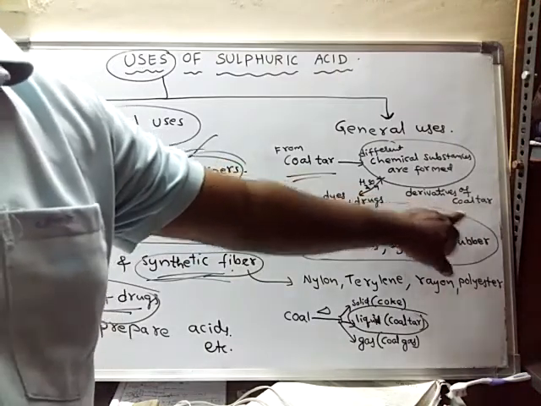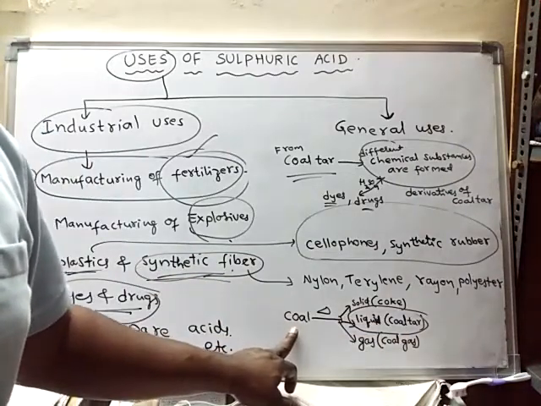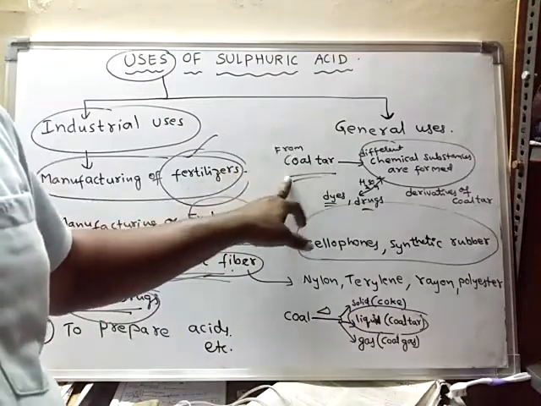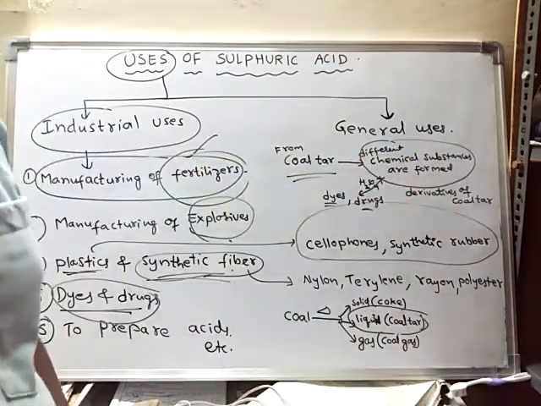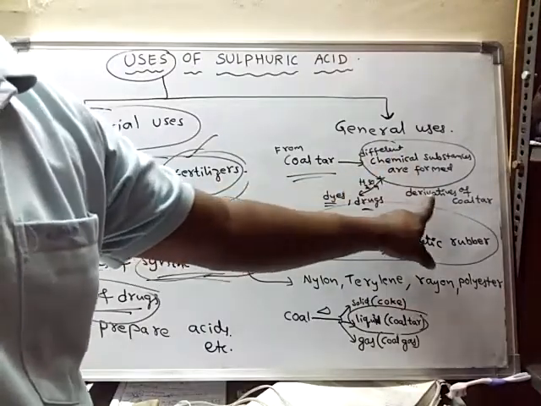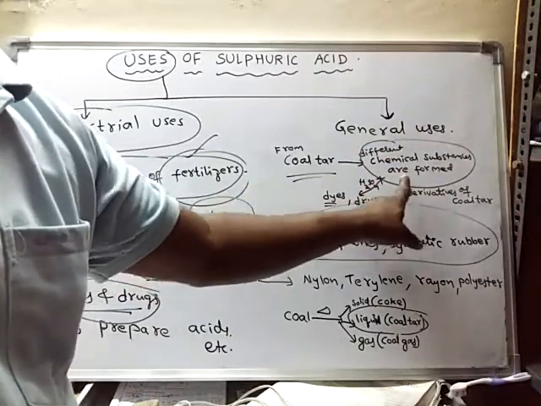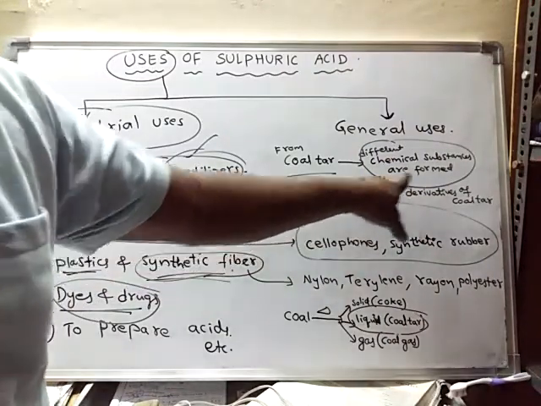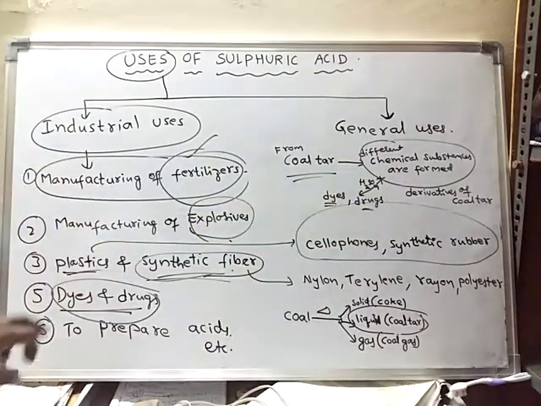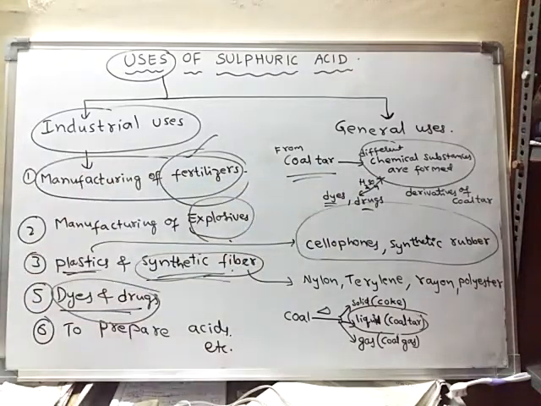What is coal tar? Coal tar is a liquid substance which is obtained from coal upon destructive distillation. From this coal tar, we'll get different types of chemical substances, also called derivatives of coal tar. When the derivatives of coal tar are reacted with sulfuric acid, we will get dyes and drugs. So in this way, sulfuric acid is used for the preparation of dyes and drugs.